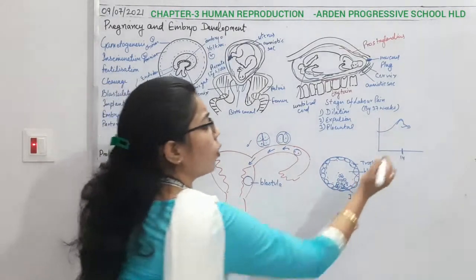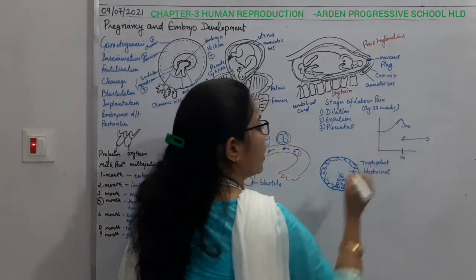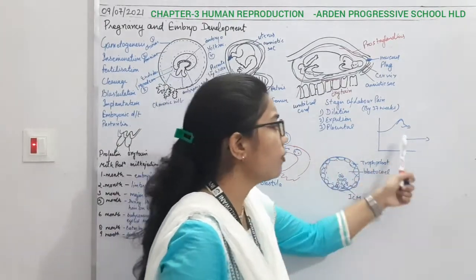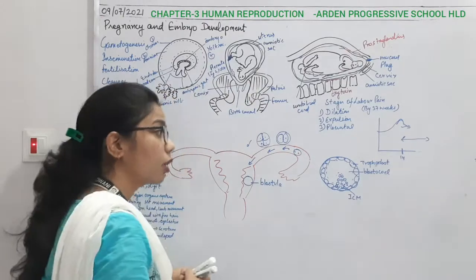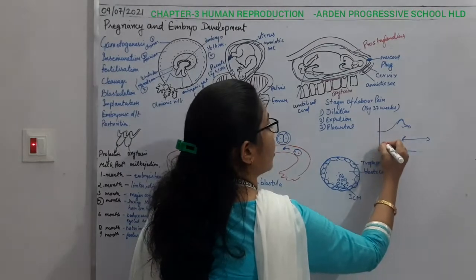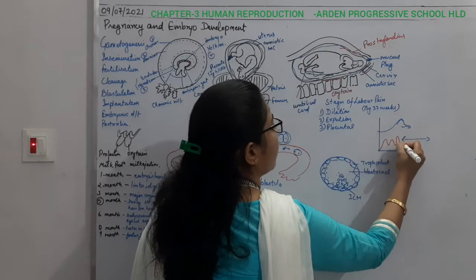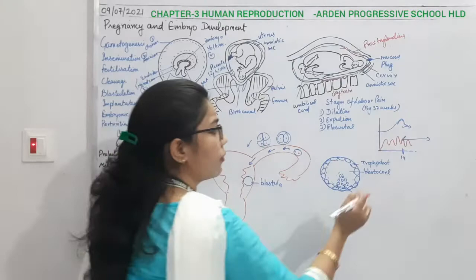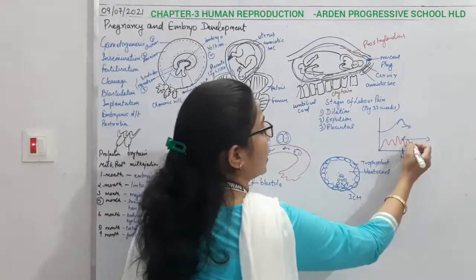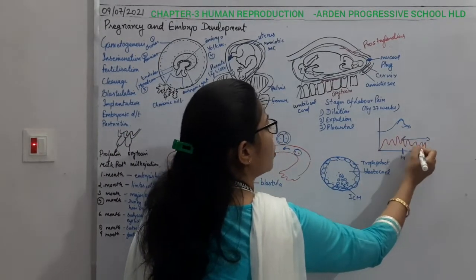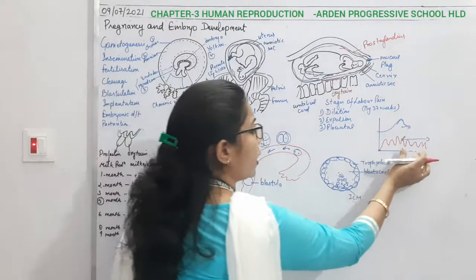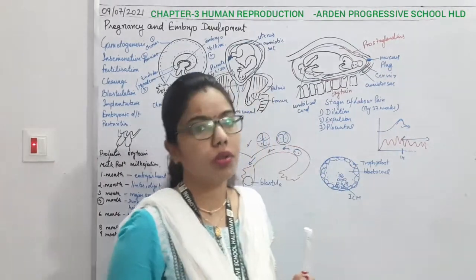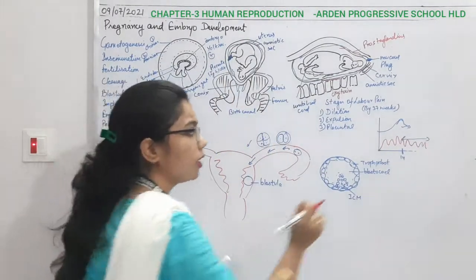After the 14 to 28 days, there may be two conditions. Fertilization can take place or it cannot take place. If fertilization takes place, the requirement is that the endometrium lining should be maintained. The first phase is the menstrual phase, after that the proliferative phase, and then the secretory phase. During the secretory phase, from the 14th day onwards, the endometrium lining is secreting glycogen.